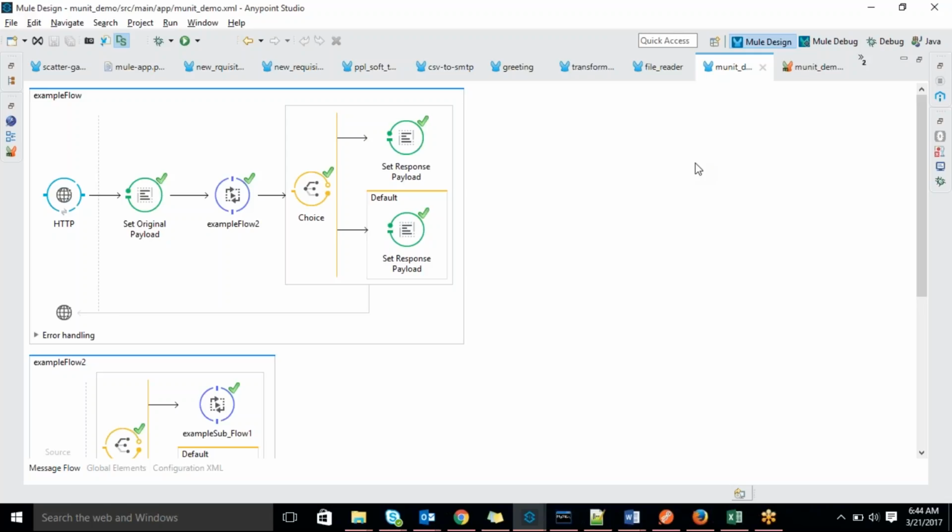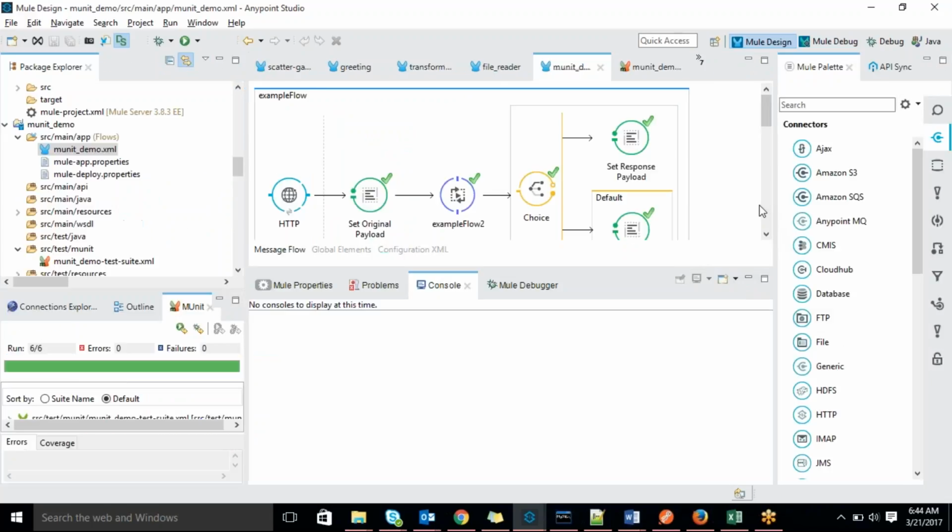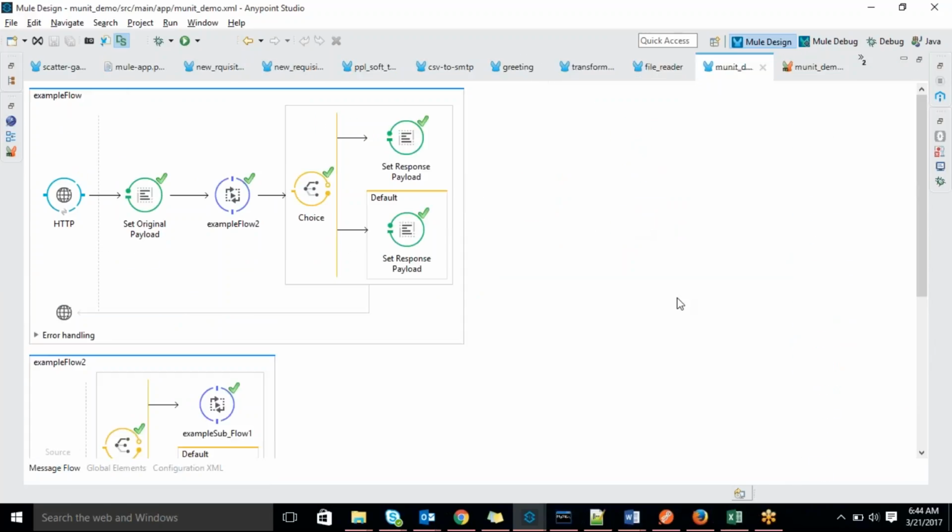This is a sample flow, and I'm going to create an MUnit for this flow. Generally, why do people write MUnit test cases? It's like a JUnit functional test. In Java we have a concept called JUnit. In JUnit, we mock the objects and expect the behavior, then we work on it accordingly.